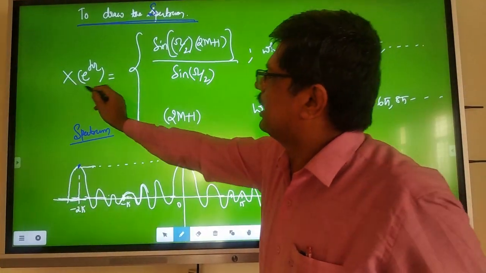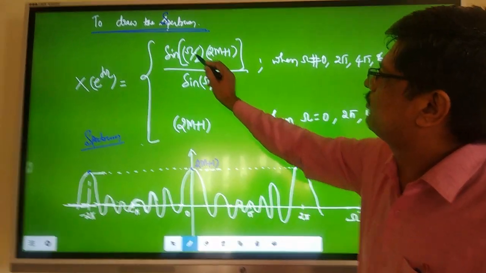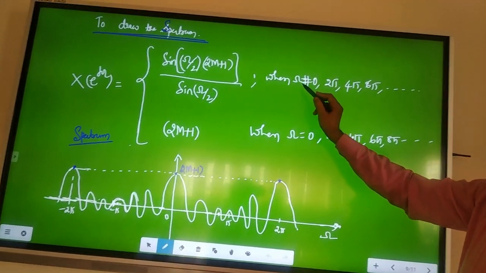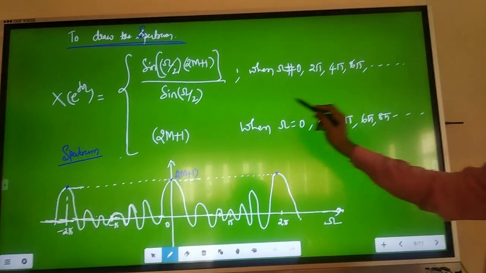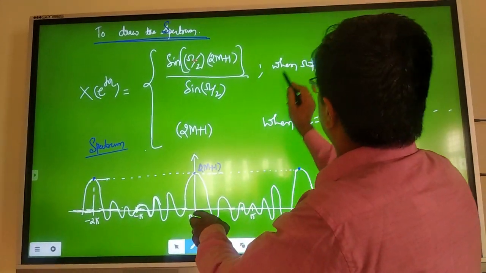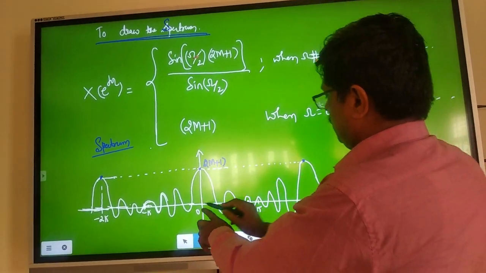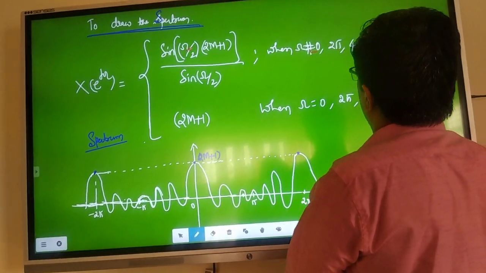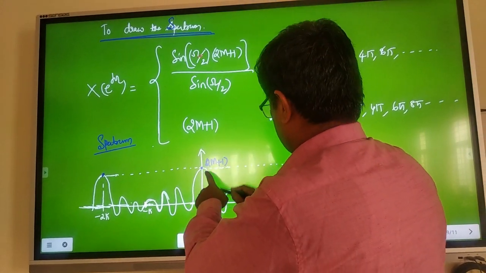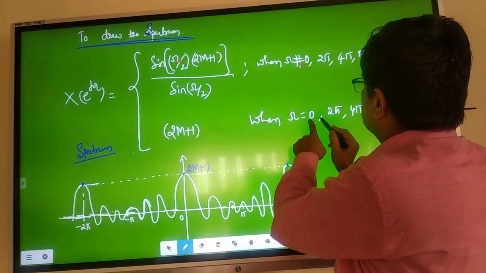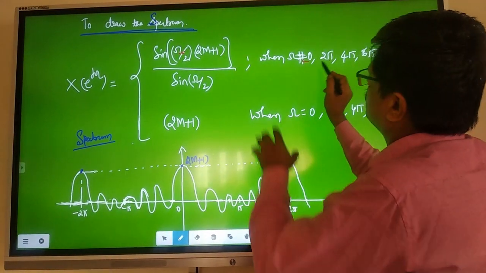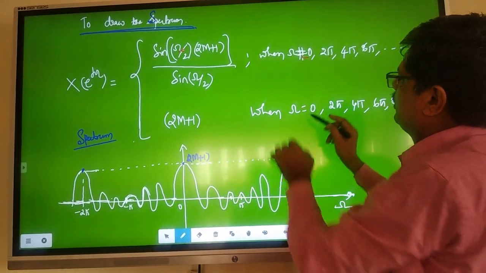Then draw the spectrum for this. X of e power j omega is equal to sine of omega times 2m plus 1 by 2, divided by sine of omega by 2, when omega is not equal to 0, 2 pi, 4 pi, 6 pi. This is how we have to solve. When omega is not equal to 0, not equal to 2 pi, not equal to 4 pi and so on, you will get this X of e power j omega versus omega. That is drawn here. When it is equal to 0, you get sin 0 by 0. That's why it should not be equal to 0. Sin 0 by 0 is undefined.